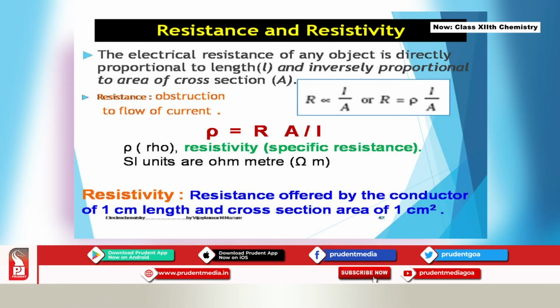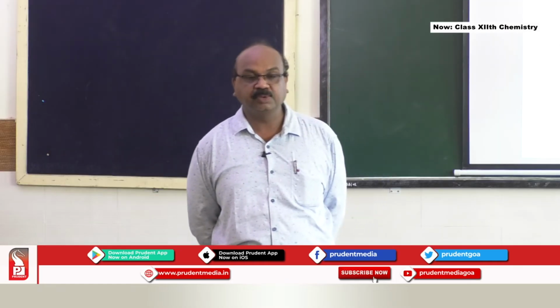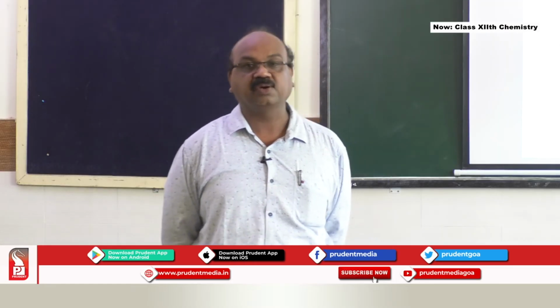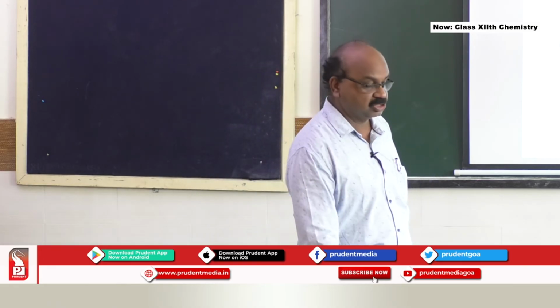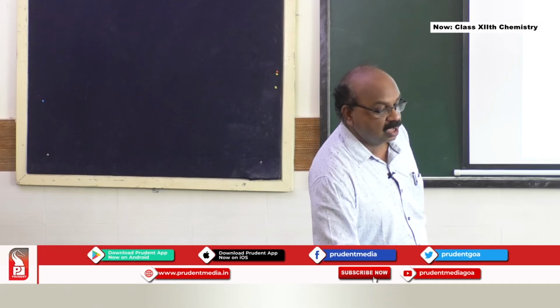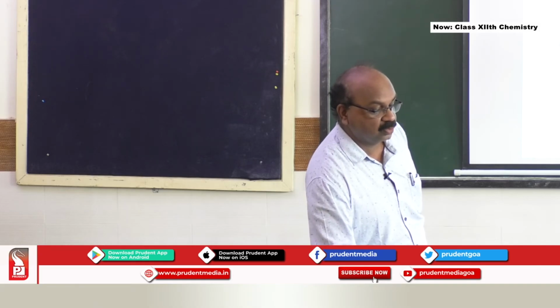So R is directly proportional to L by A, and if we remove the sign of proportionality, we get a constant: R equals rho times L upon A, where rho is the resistivity, also known as specific resistance. The SI unit of this resistivity is ohm meter.